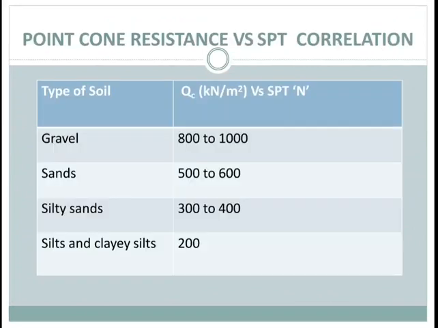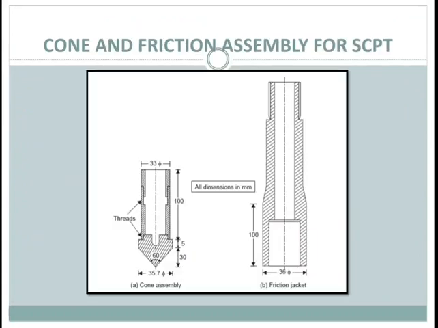In this table you can see type of soil and the unconfined compressive strength. This is the figure, cone assembly and friction jacket for static cone penetration test.